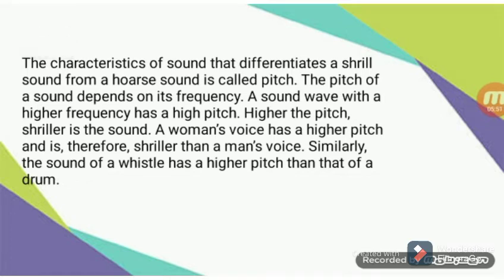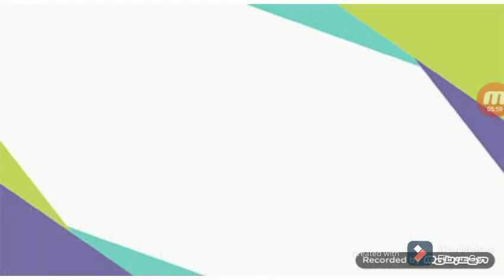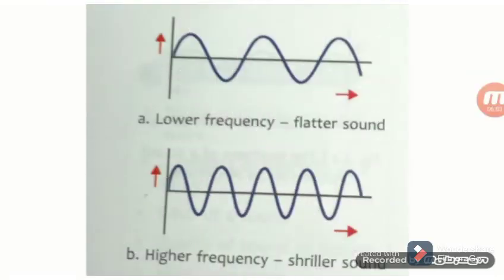Similarly, the sound of a whistle has a higher pitch than that of a drum. Here in the picture you can see the lower the frequency is, the flatter the sound is. When the frequency is higher, the sound is shriller.